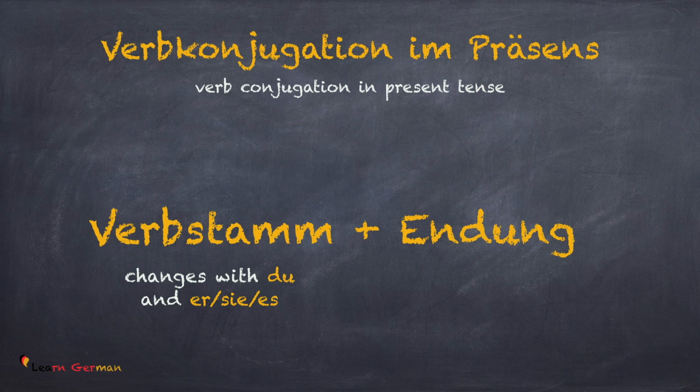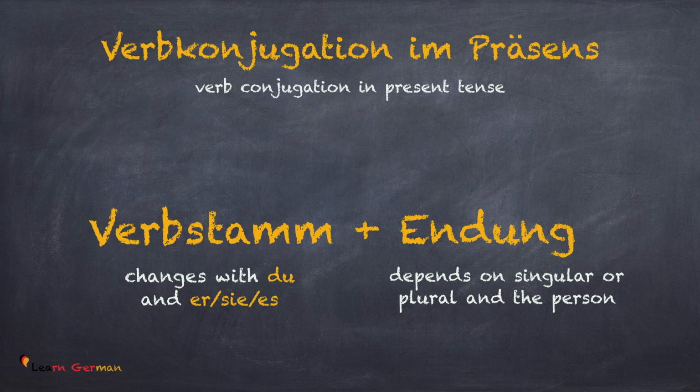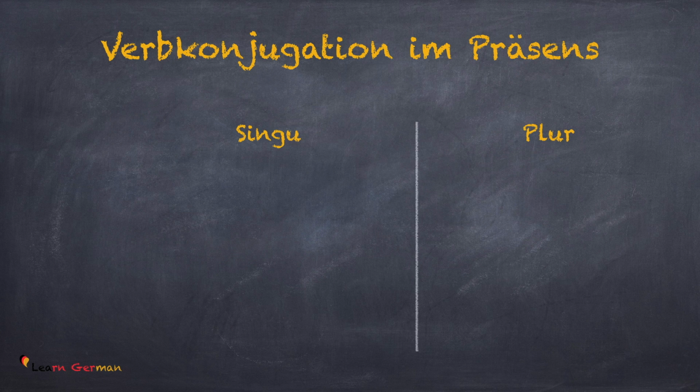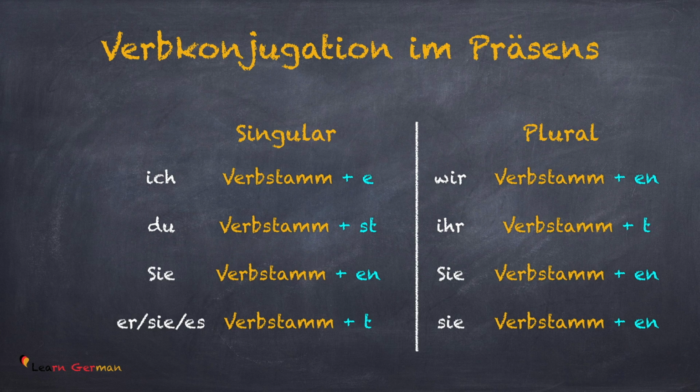For irregular verbs, the Verbstamm changes while conjugating with du and sie. The Endung depends on whether it's singular or plural and the person. The conjugation of a verb in present depends on whether it's singular or plural, or whether it's erste Person, zweite Person, or dritte Person. This table is the same as for the regular verbs. We did this in the previous lesson.